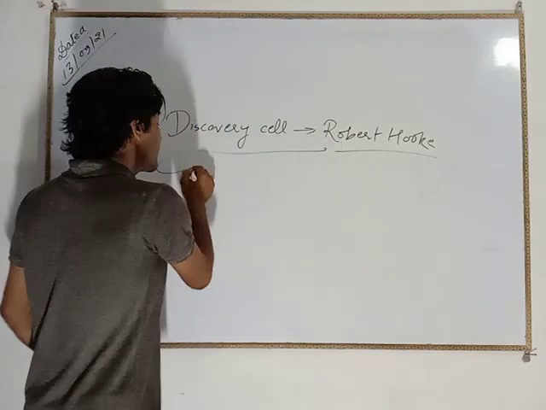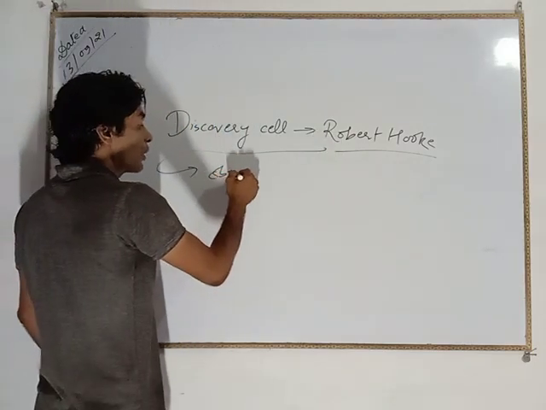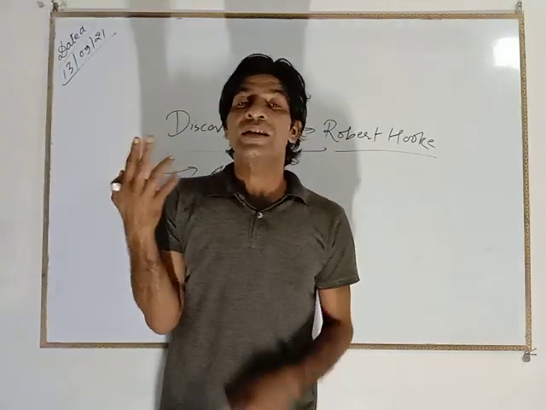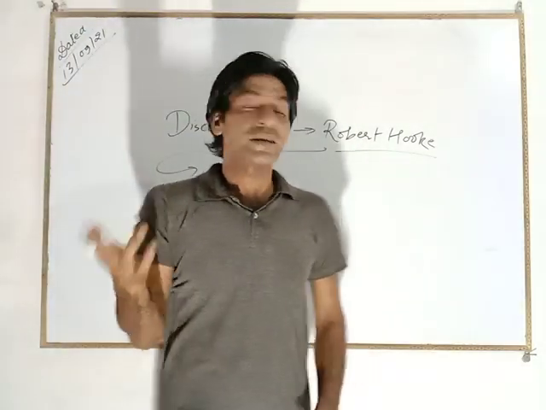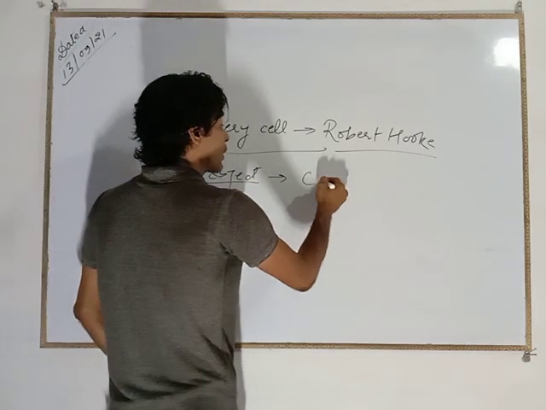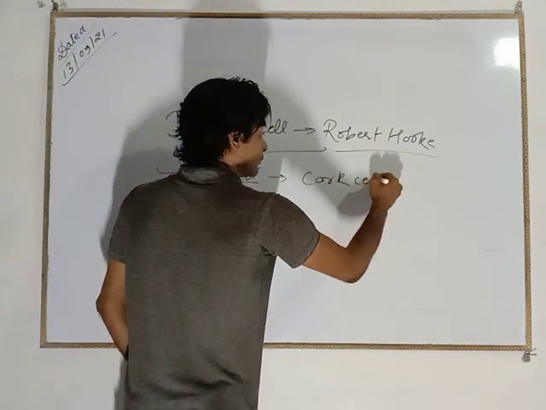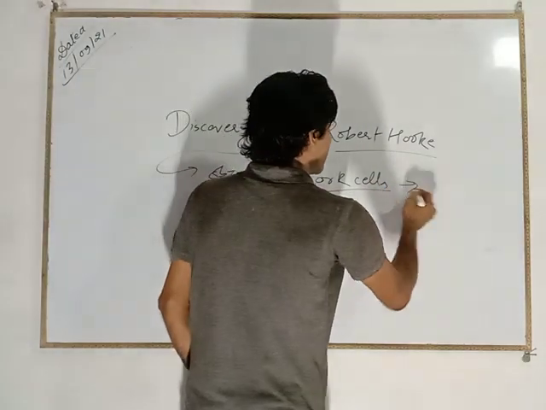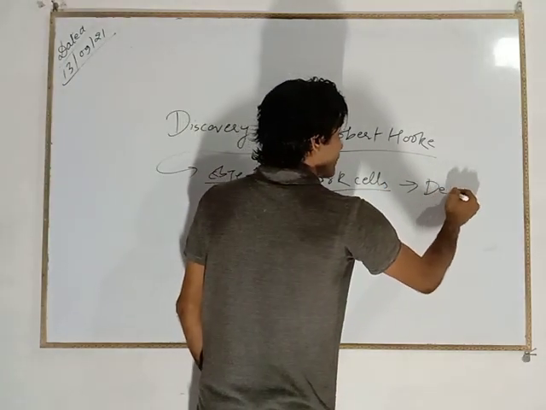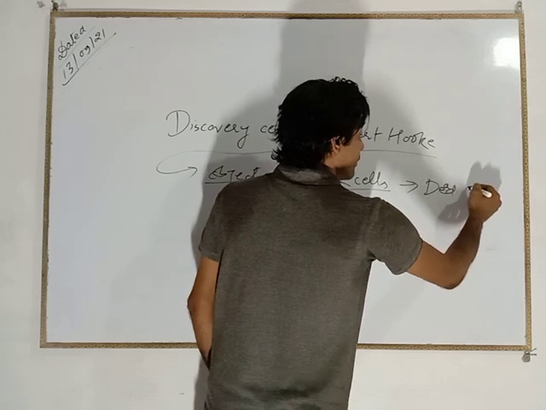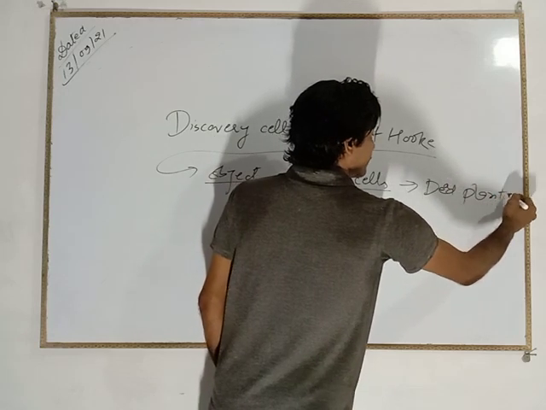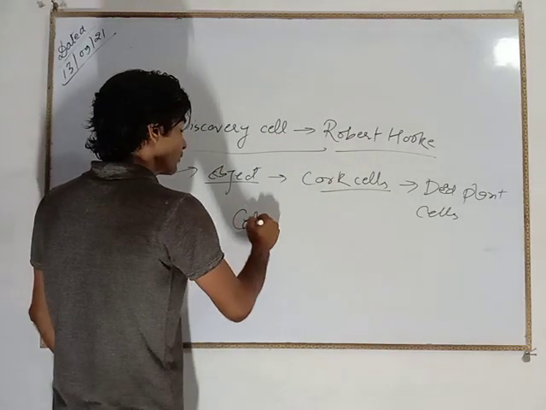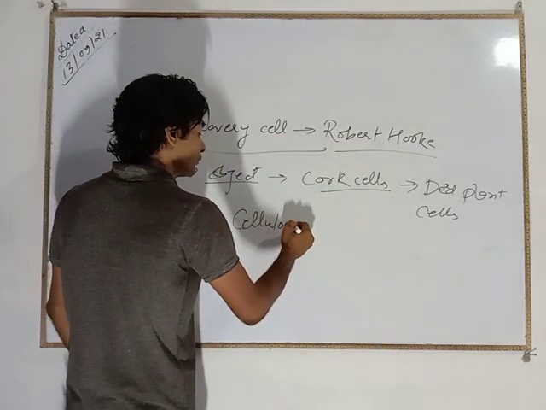And his object of study, the object from which he defined and discovered the cell, was cork cells. You know, these are non-living, meaning dead plant cells, made up of cellulose, right?